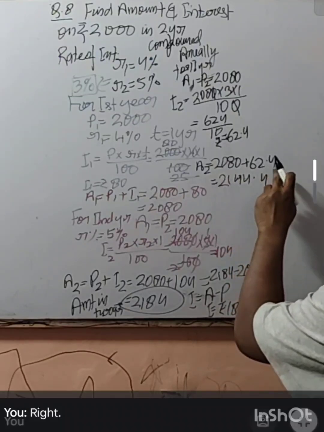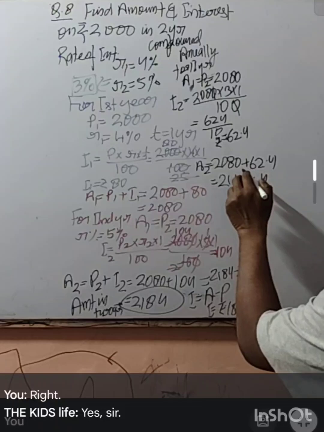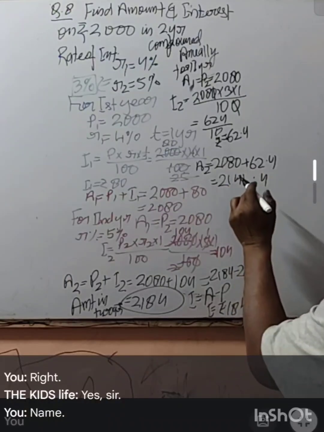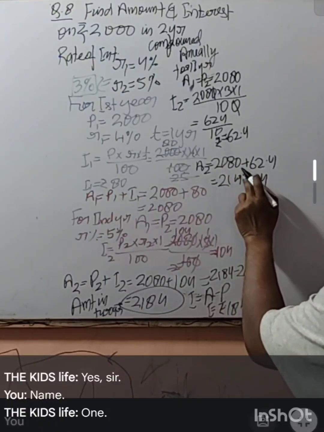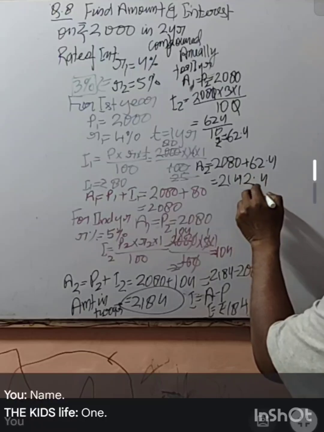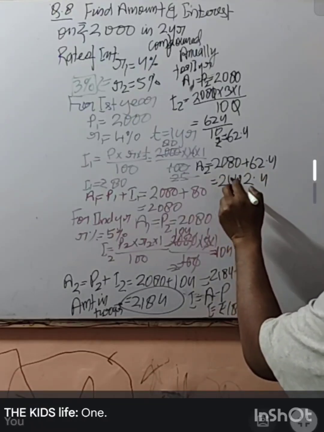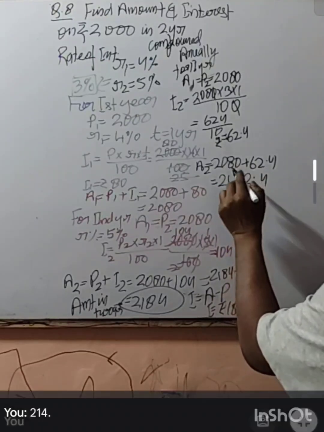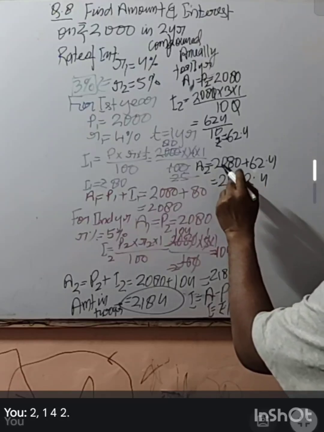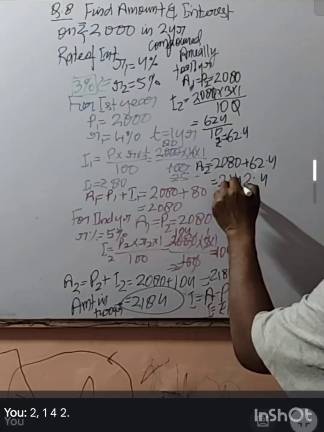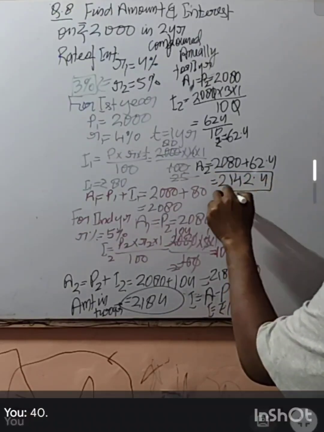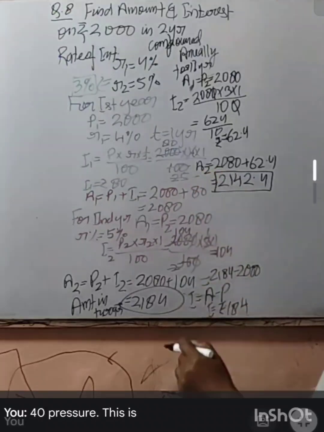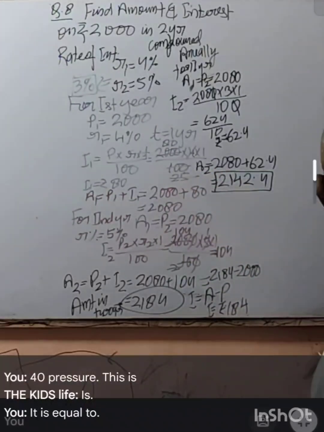2142.40. A2 is equal to 2142 rupees 40 paisa.